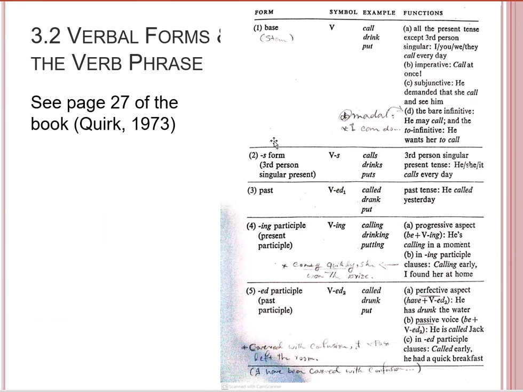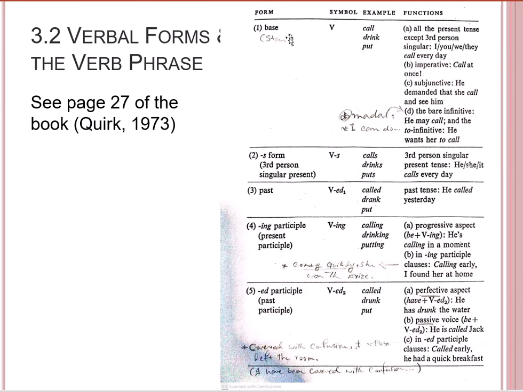This is page 27 in your book. If you look at the table, it is organized in this way, where the first column shows the form of the verb, the second column the symbols of the verb, the third column shows certain examples, and in the end, the last column shows the functions. These are very important, very crucial and very essential. We need to have an idea about where we use each one of the forms.